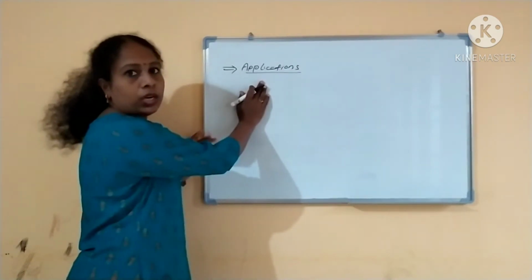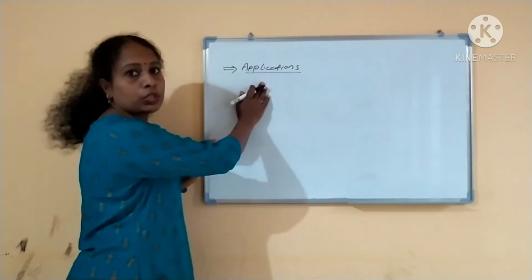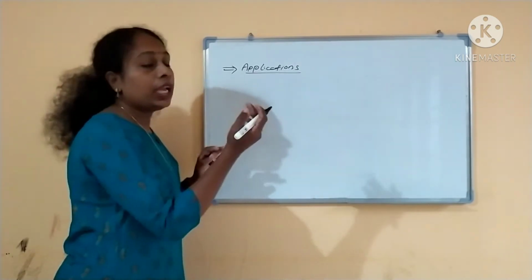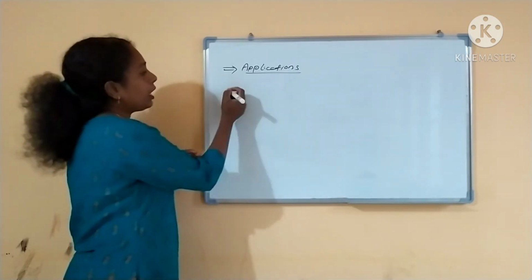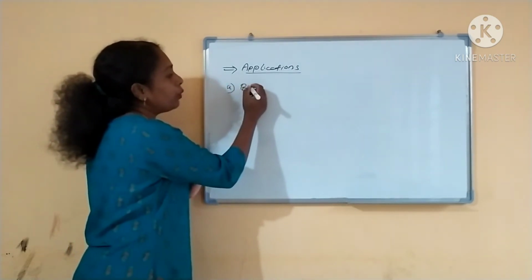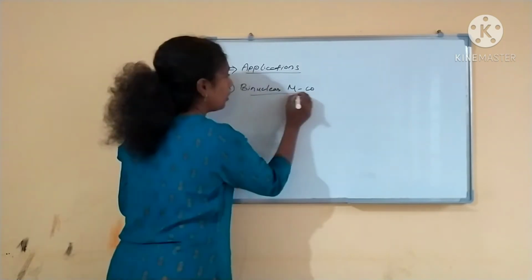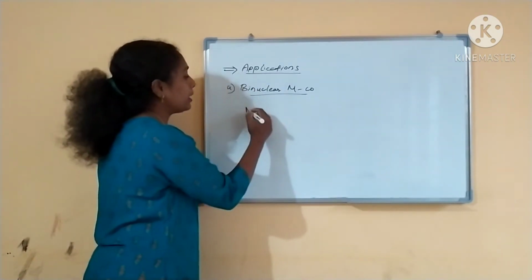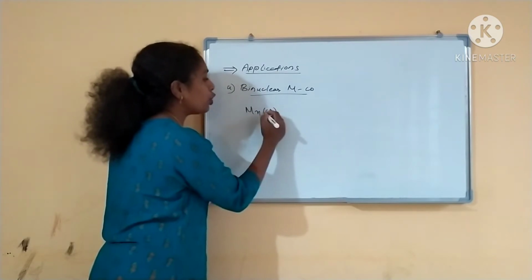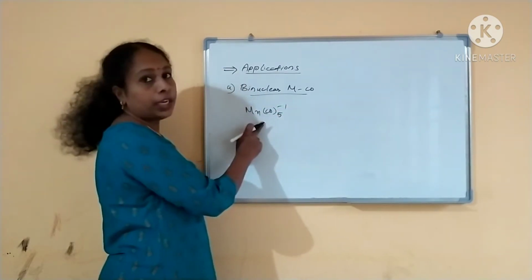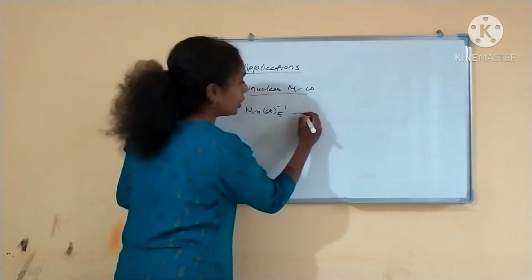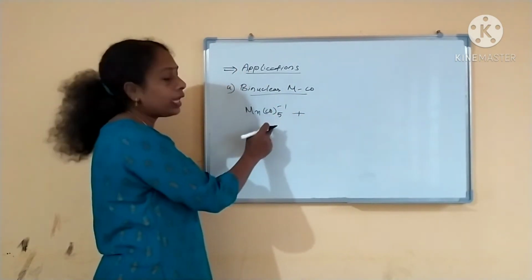We will see what are the applications and chemical properties of metal carbonylates. See, if you take a metal carbonylate, the first one is it can form binuclear metal carbonyls. How will it be? Mn(CO)5 1-. This is a carbonylate ion we have seen. It has undergone reduction, so it has got a minus charge. That is what a carbonylate ion is.